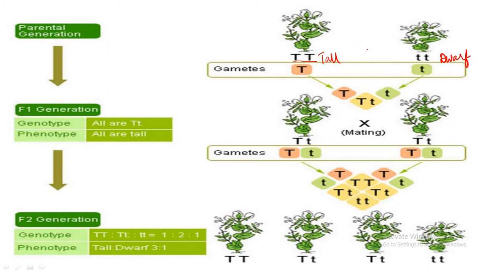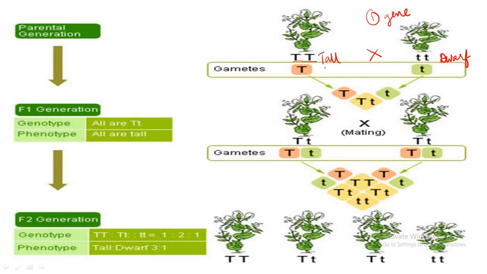So he crossed tall and dwarf plant to study inheritance of only one gene. He hybridized plants with alternative forms of a single trait, that is monohybrid cross. The seeds produced by this process were grown to develop into plants of filial progeny or F1 generation plants.